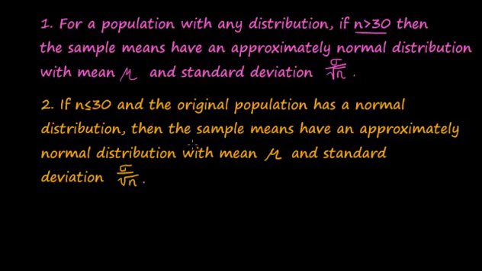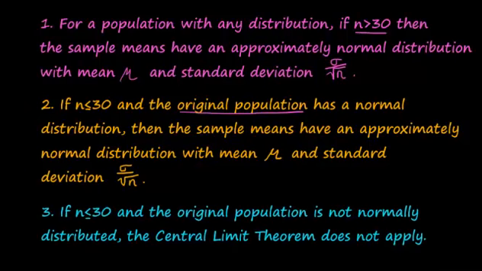So this is telling us, well, if you have an original population with a normal distribution, then your sample size doesn't matter. You can have a small sample. You're still going to have this condition that the sample means have an approximately normal distribution with mean mu and standard deviation sigma over the square root of n. This is what the central limit theorem says. So that's our second point.